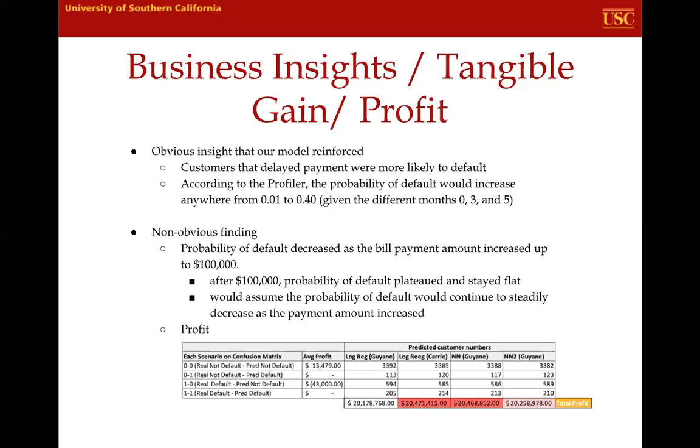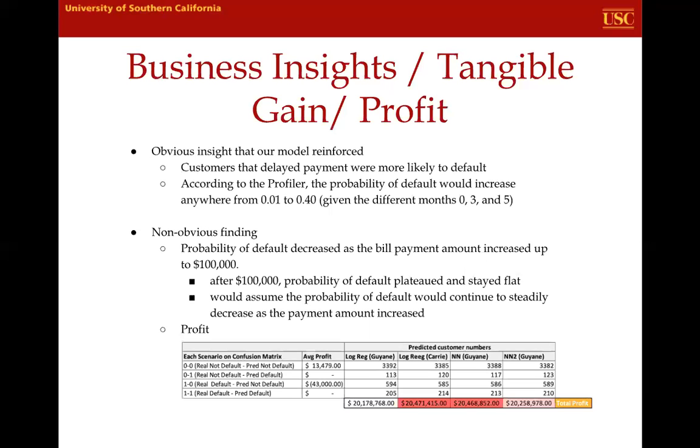I think the intuition might be that as the bill payment increases, the probability of default will decrease as well indefinitely. But this was not the case. And to take it a step further, even if there is a plateau, there doesn't seem to be a logical reason why it should be 100,000. So it was an interesting and less obvious finding from our analysis.